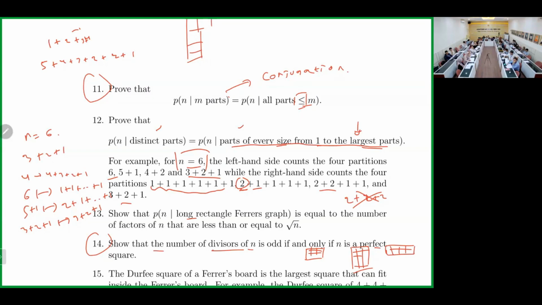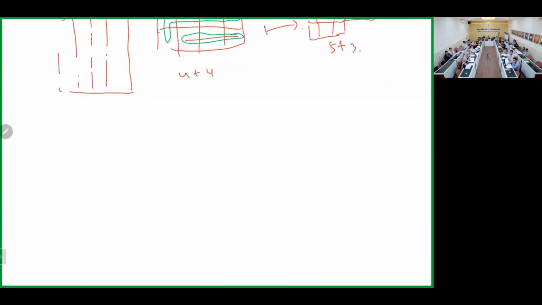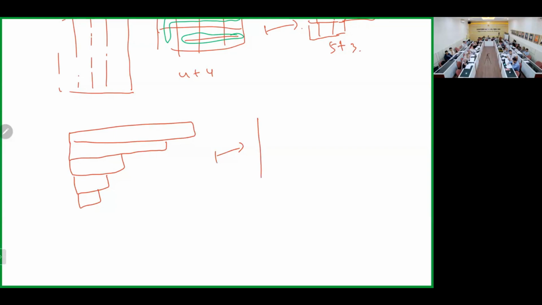So the key here is this word, distinct. When we have distinct parts, this one and the next one should be lower, and the next one should be lower, and the next one shorter. And then when we do the conjugation, we have this one, and of course we have the next one, right?